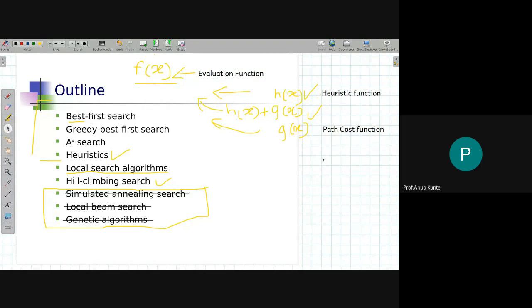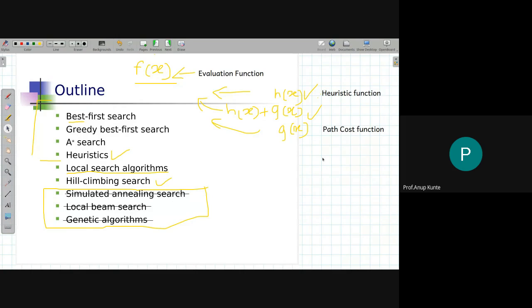So certain algorithms within the informed search category will say that f(x) is equal to h(x), where h(x) is referred to as a heuristic function.